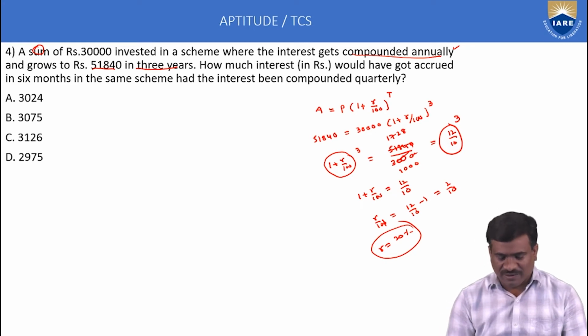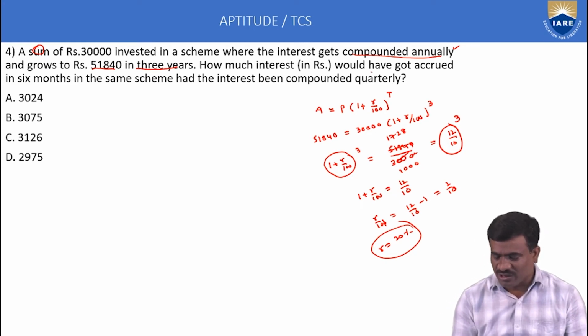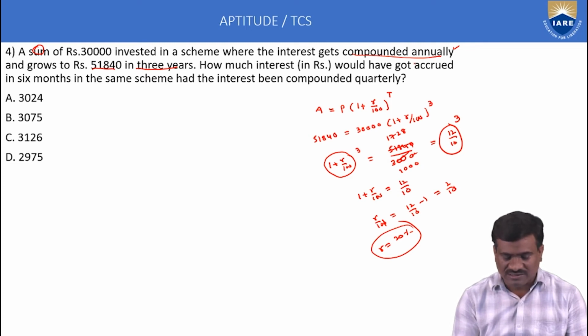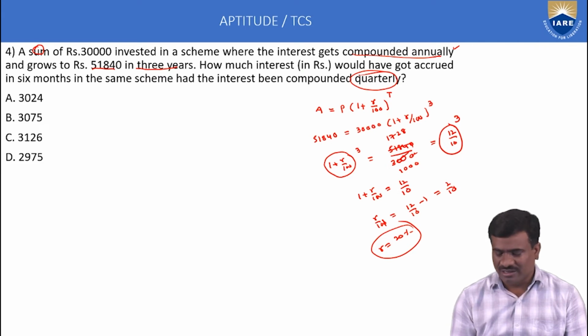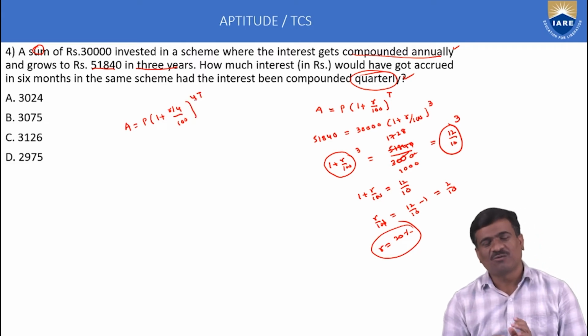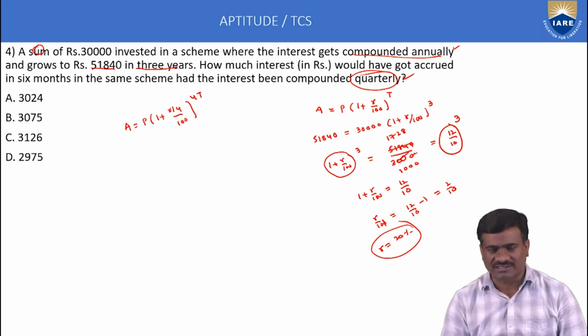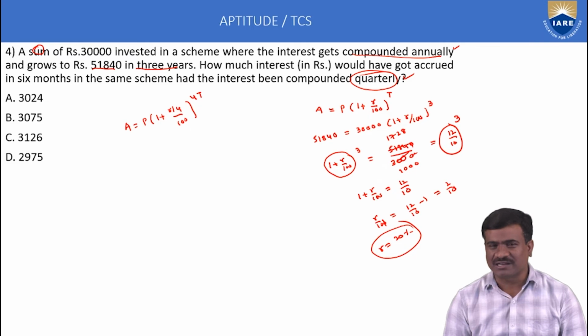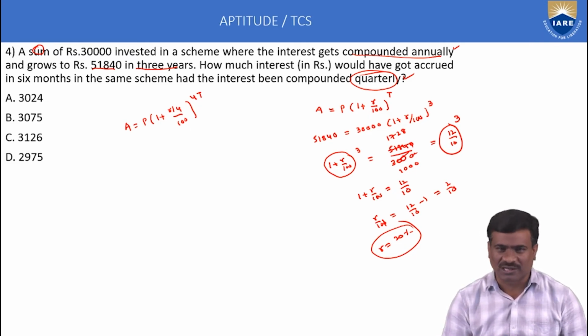The second statement: how much interest would have been got in 6 months in the same scheme at the interest being compounded quarterly. This is important. Here compounded quarterly formula, A is equal to P in bracket 1 plus R by 100 whole to the power of 40. One quarter is 3 months, total 4 quarters. The rate of interest per annum is divided by 4. In a year we pay 4 times, then power 4T.